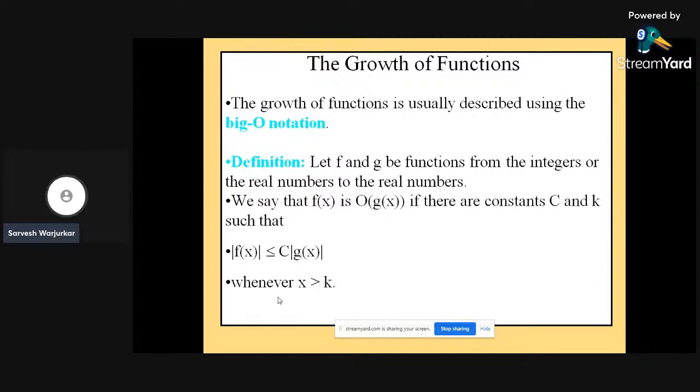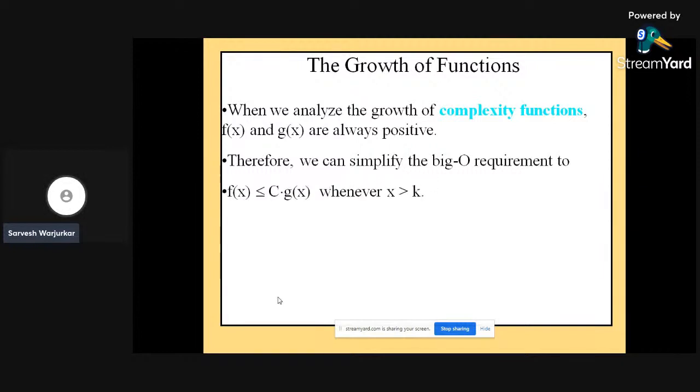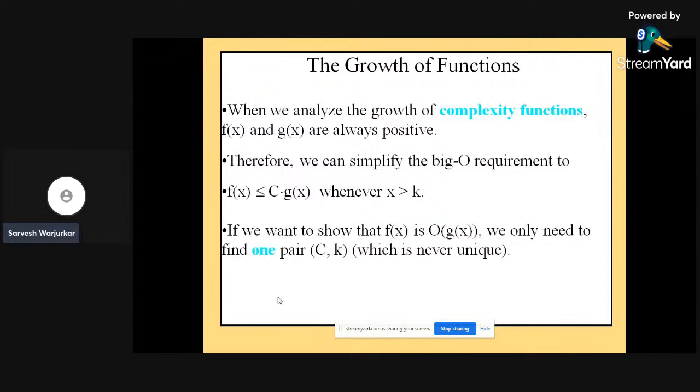We can say that f of x is the order of g of x if, as f of x increases, g of x will also increase, whenever x is greater than k. When we analyze the growth of the complexity function, f of x and g of x are always positive. That's why we have mentioned it in terms of mod. Therefore, we can simplify the big O requirement to f of x less than or equal to c g of x, where x is greater than k. k is again a constant.